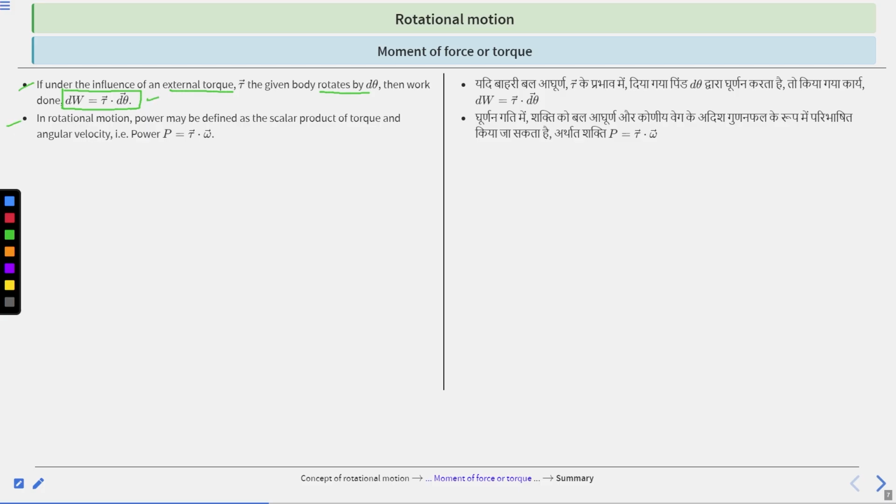In rotational motion, power may be defined as the scalar product of torque and angular velocity, P equals tau dot omega. This is the formula for power. Clear?